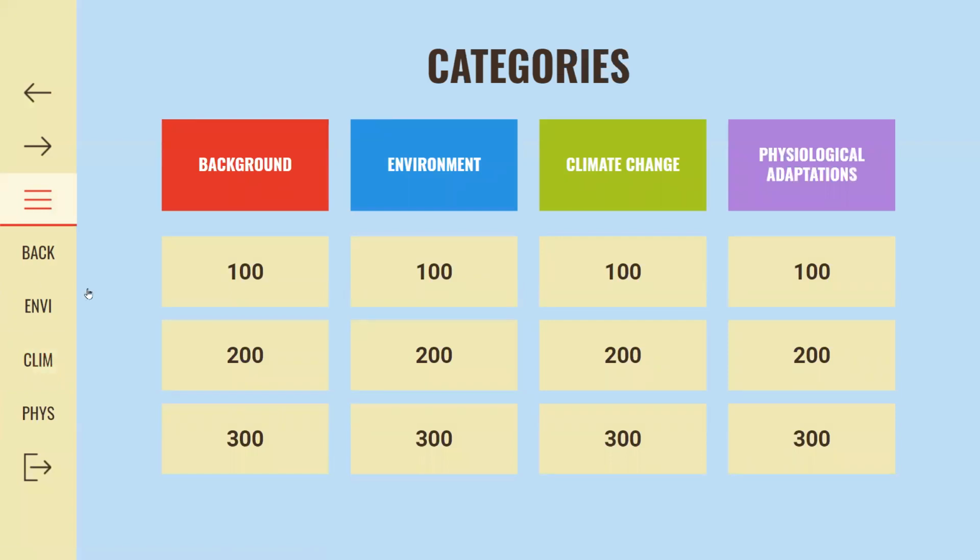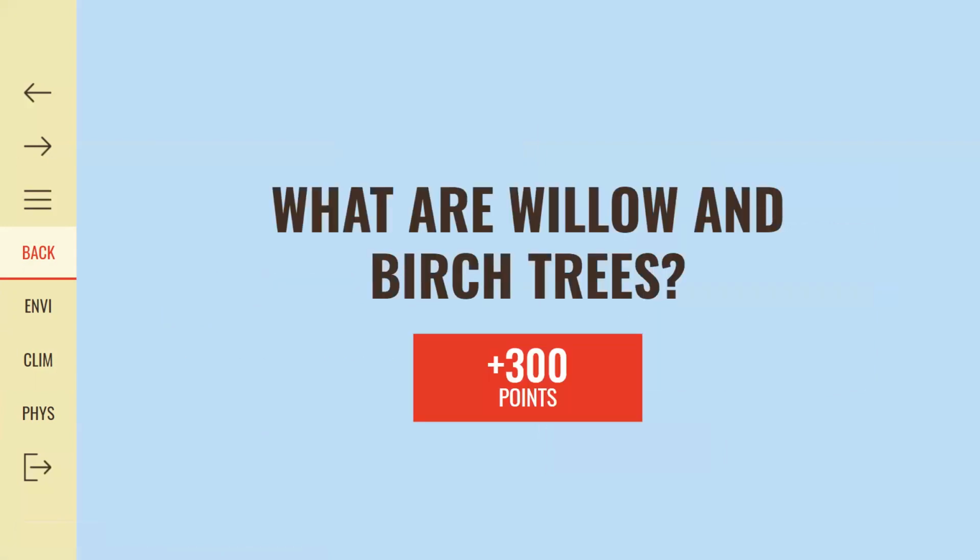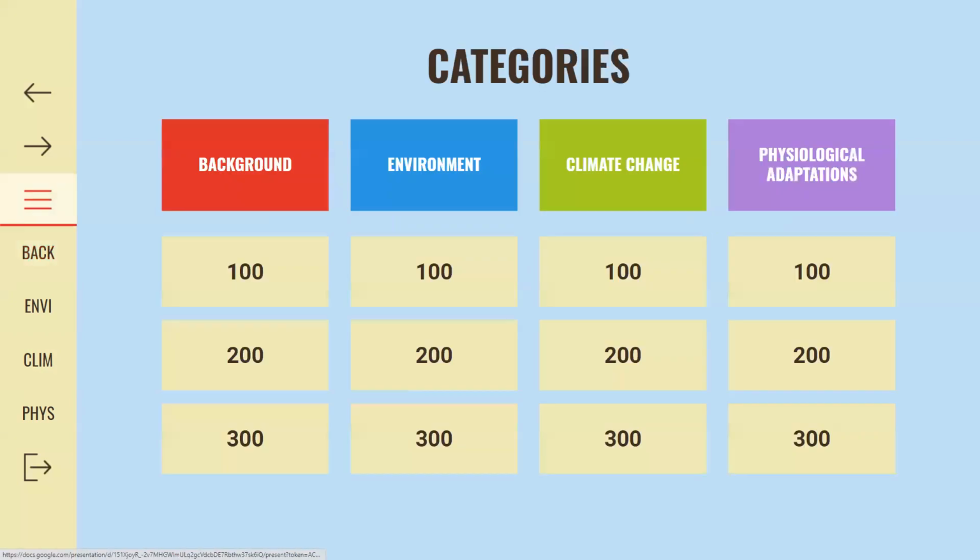Background 300. A reindeer's diet consists of mosses, herbs, ferns, grasses, and the shoots and leaves of shrubs of which trees? What are willow and birch trees? Yes, that's correct. Reindeers are herbivores, and an average adult reindeer eats 9 to 18 pounds of vegetation a day. Adding 300 to your score, you now have 500 points. Stephanie, next category, please.